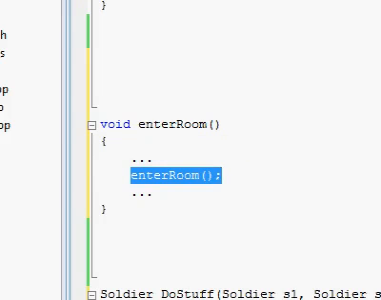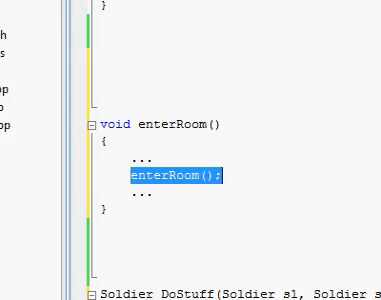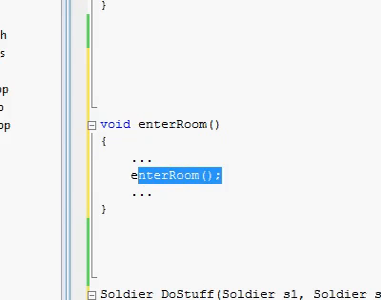Now, at first glance, this could look a little weird, a little confusing, when you are inside the enter room function and you are calling the function enter room. But in C++, this is supported. This is valid C++ code. It is called recursive. When you're inside a function and you're calling that very same function, you are making that function recur itself inside of itself.